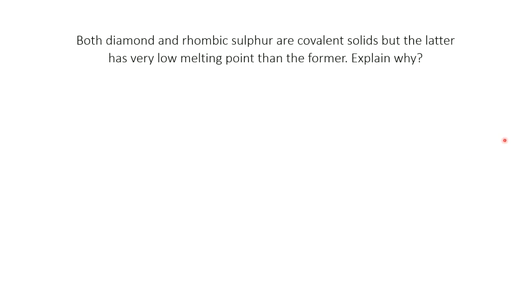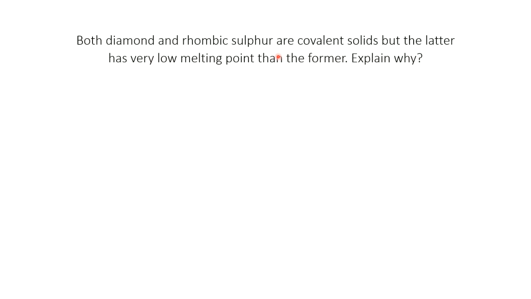Next, both diamond and rhombic sulfur are covalent solids, but the latter has a very low melting point than the former. Explain why. For example, diamond is the covalent solid. It is very hard and its melting point is high because of all the covalent bonds present. In rhombic sulfur, van der Waals force is present. Van der Waals force's energy is less than the covalent bond.